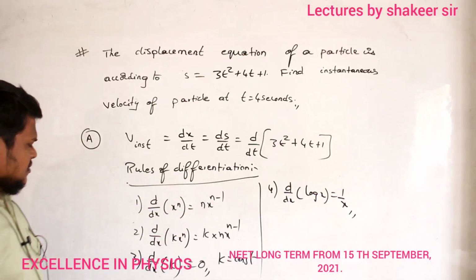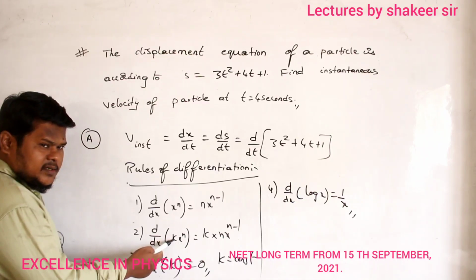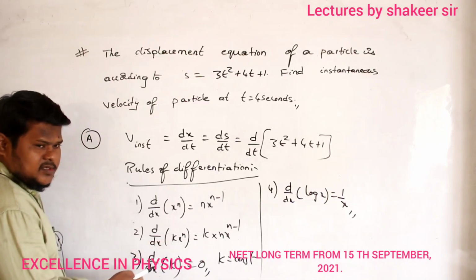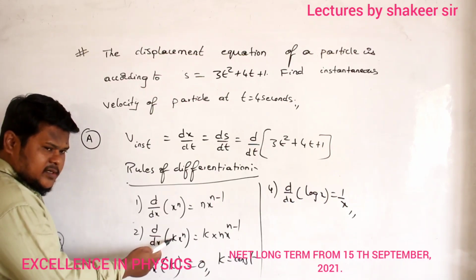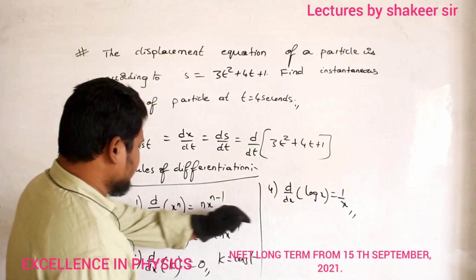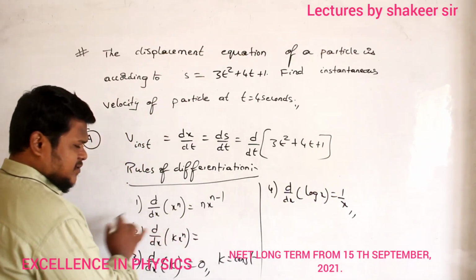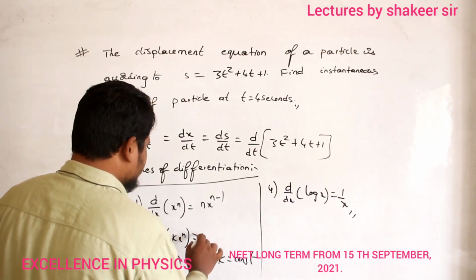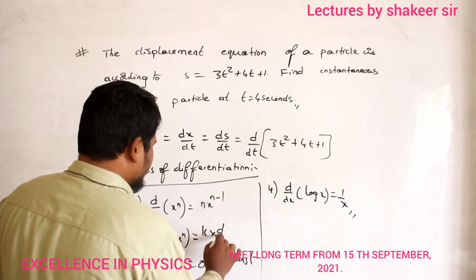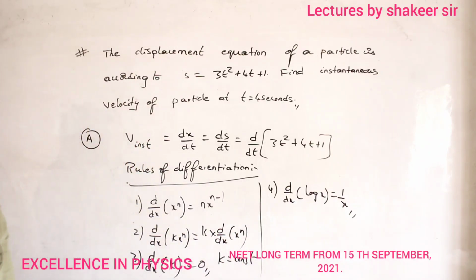Okay. So differentiation of k x power n. What is k here? K is called a constant. Then what can you do with this constant? This constant you can take out of differentiation. It means the same equation I can write like this: first of all, I will take this k out of the brackets, out of differentiation. So k multiplied by d by dx of x power n. I can write like this.